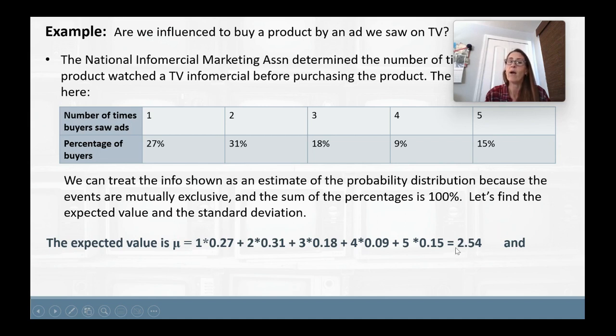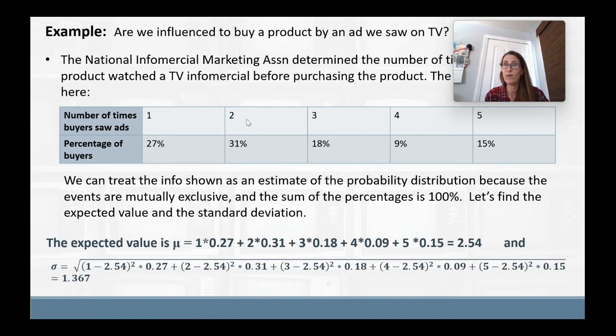value mu. And now I'm going to subtract this from each of the data values. So 1 minus 2.54, 2 minus 2.54. Then we square those, add them up and square root them. And that's what it looks like in math in a formula. 1 minus 2.54 squared times the probability 0.27, et cetera, et cetera, et cetera. And we get a standard deviation of 1.67. So if we didn't have Excel, this would be what we would be looking at doing.